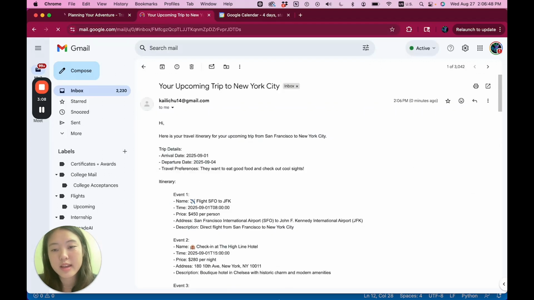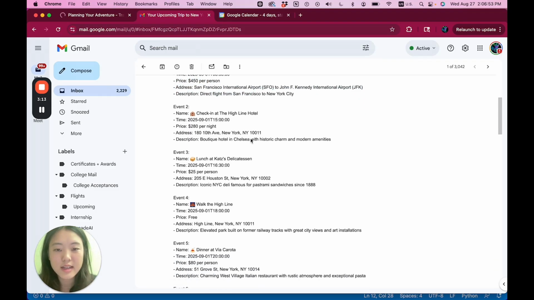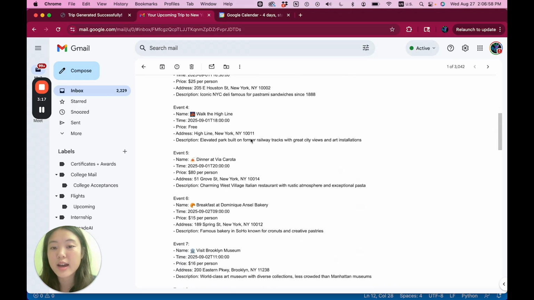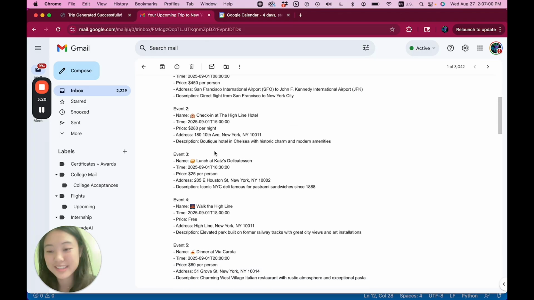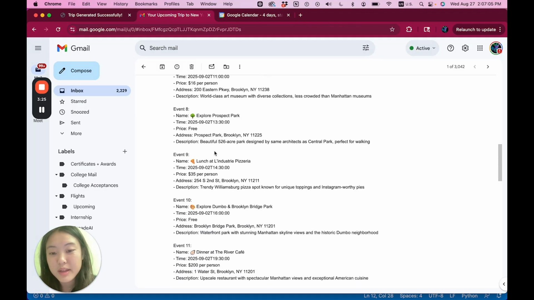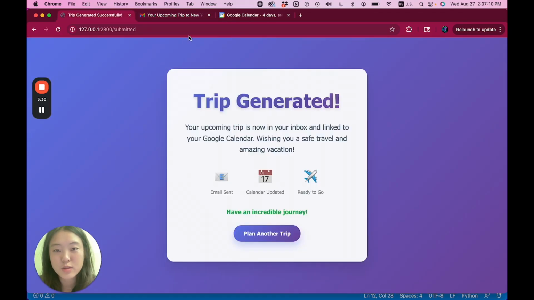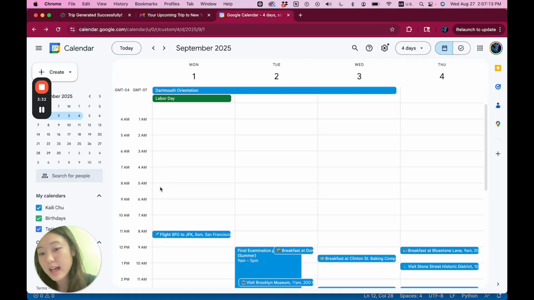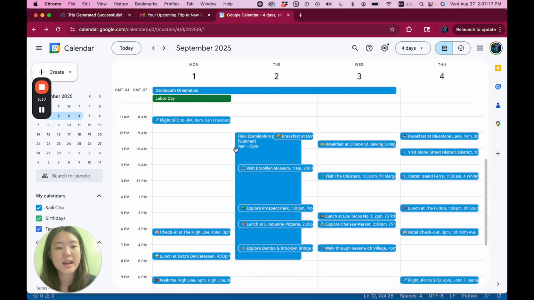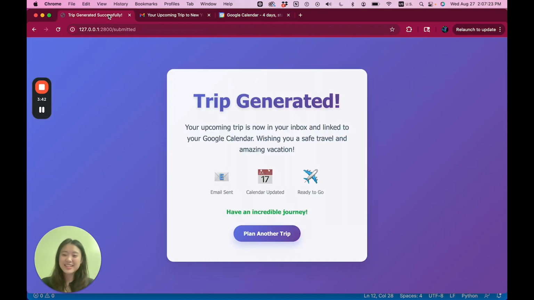Here we go. And here's my upcoming trip, and it has all the events around the price points, a little description. It's pretty short, but as you can see, it's got everything that I would want. I've specified that it should have a breakfast, lunch, dinner, basically every day to give you some good food recs, and have a couple events per day. And you can see now the trip is generated successfully. If I go to my Google Calendar and I check out, the first to the third one I suspect my trip will be, here is everything that is in my Google Calendar already. Thank you so much for watching.